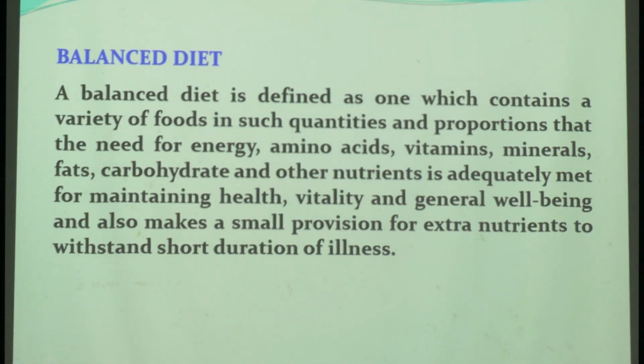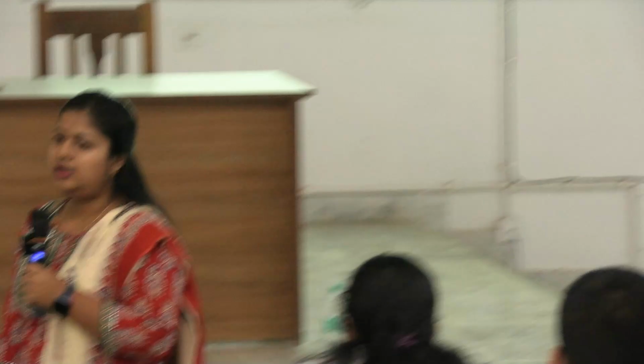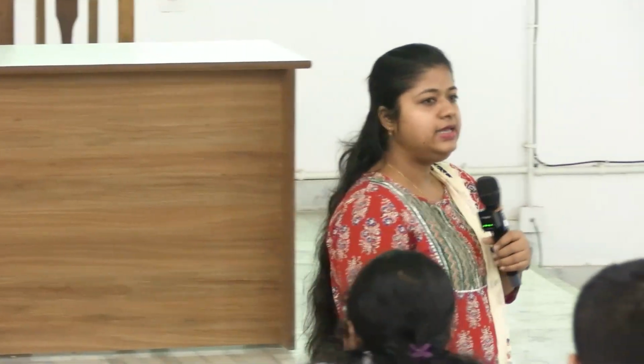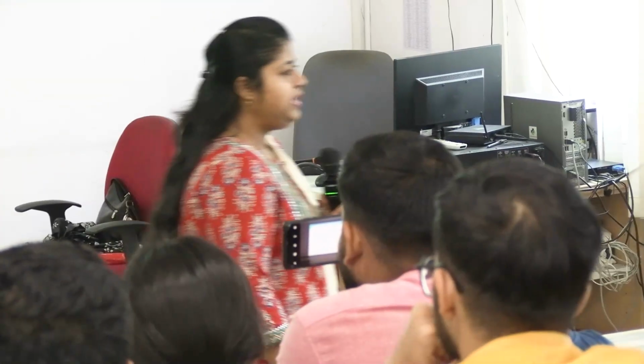In a balanced diet, the quantities of all the nutrients should be in such amount that is optimum to maintain a healthy state and general well-being of that person. If a balanced diet is not maintained, we can see nutritional disorders.